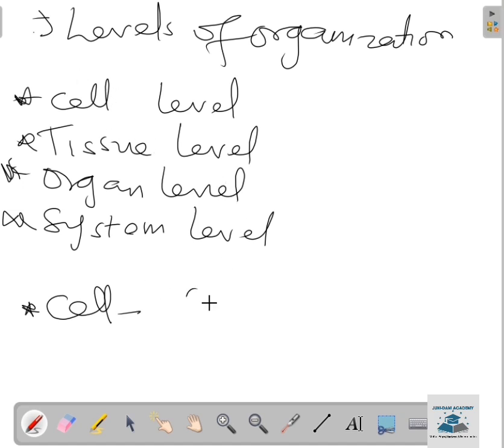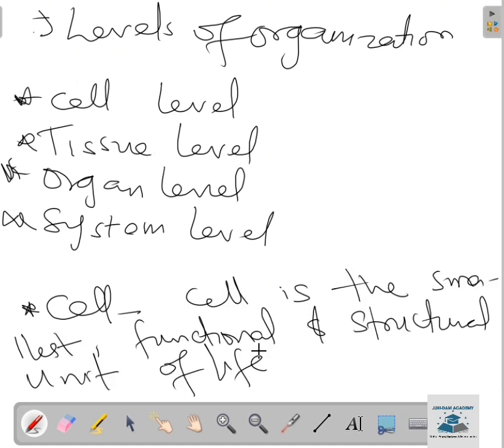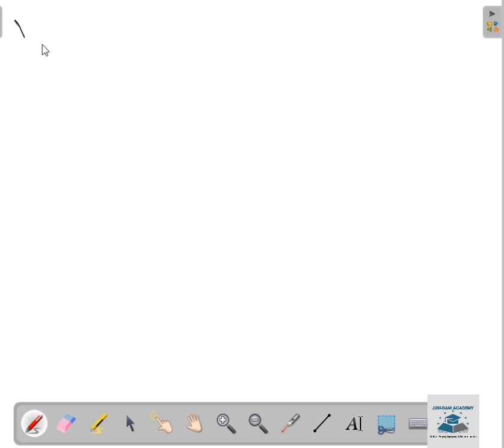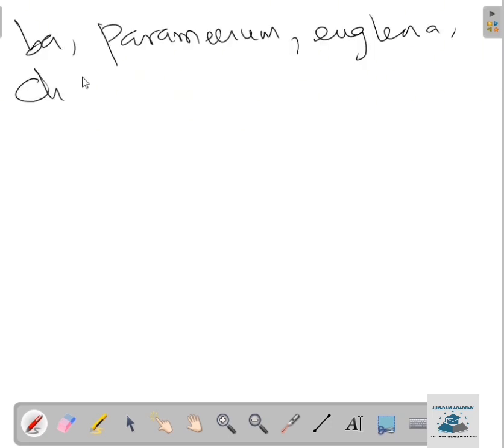So let's put the definition of cell down. Cell is the first level, and examples of cells in unicellular organisms, the organisms that are made up of one cell, are amoeba, paramecium, euglena, and chlamydomonas.